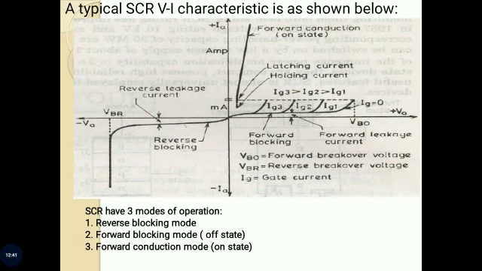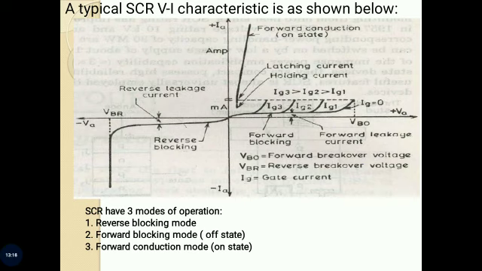Then, third, forward conduction mode. In this mode, thyristor conducts current from anode to cathode with a very small voltage drop across it. A thyristor is brought from forward blocking mode to forward conduction mode by turning it on, by exceeding the forward breakover voltage or by applying a gate pulse between gate and cathode.